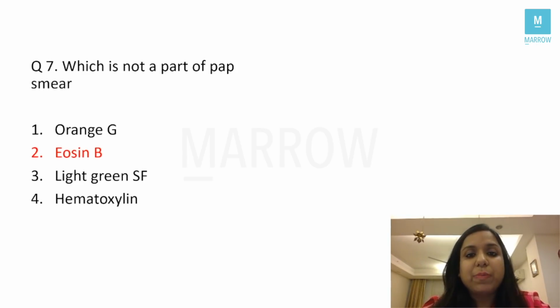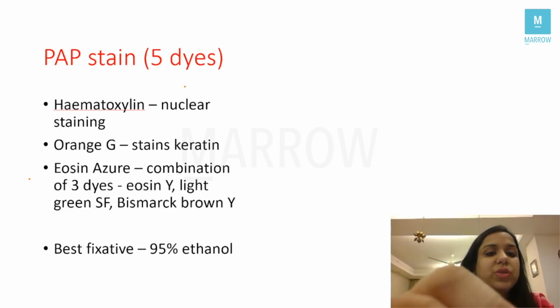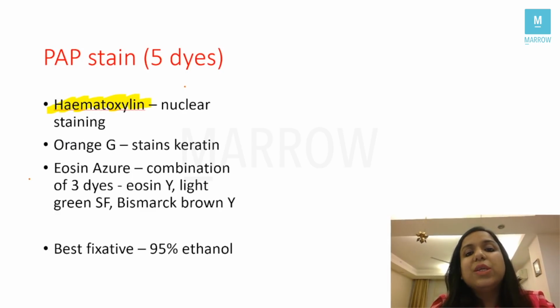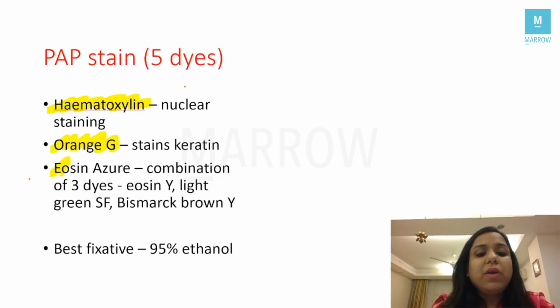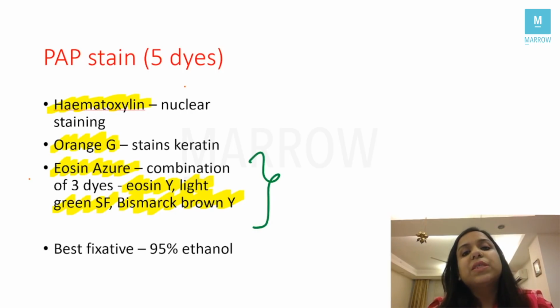Eosin Y is a part of pap smear, right? So here I will tell you what are the components of a pap smear, students. There are 5 main components in a pap smear. 1, hematoxylin. All of you know hematoxylin does nuclear staining, right? Then we have orange G. This orange G stains the keratin, right? Then we have eosin azure. Now this eosin azure is a combination of 3 things: eosin Y, light green SF, and Bismarck brown Y, right?